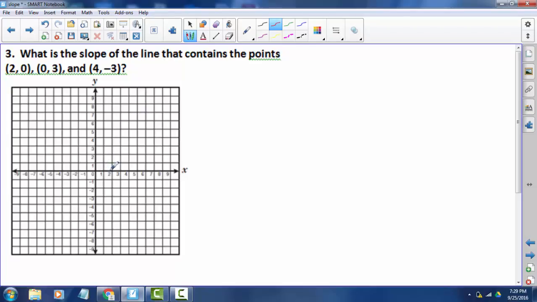All right, so (2, 0) would be located here. (0, 3) is right there, and then (4, -3), 1, 2, 3, is located right there. Okay, so if I count my slope from point to point, so my change in y, 1, 2, 3, and my change in x,